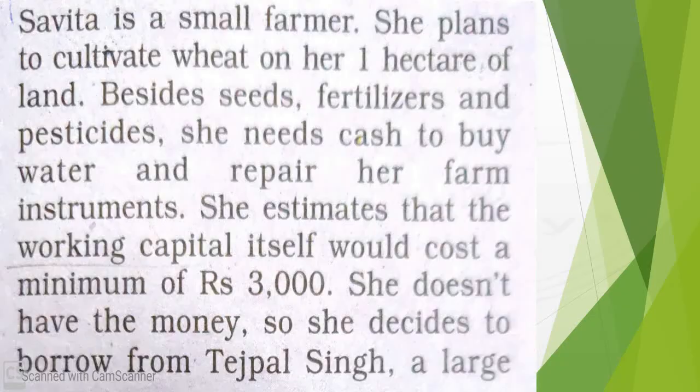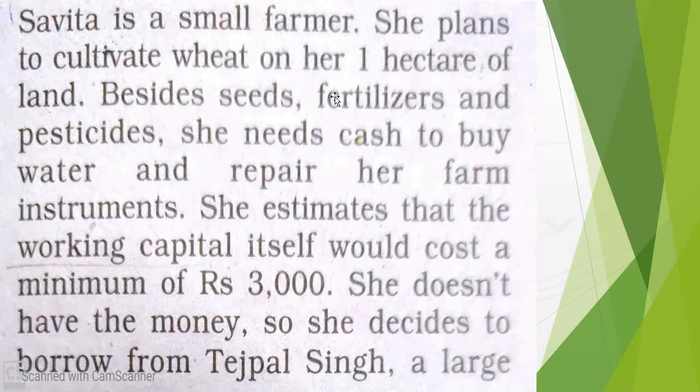Now, the central character in the story is Savita. She is a small farmer and she owns 1 hectare of land. In order to produce anything in her field, she requires certain raw materials, certain inputs, and those inputs are seeds, fertilizers and pesticides, and she even needs to get certain repairing done, and for that she needs a minimum of 3000 rupees, which she does not have.